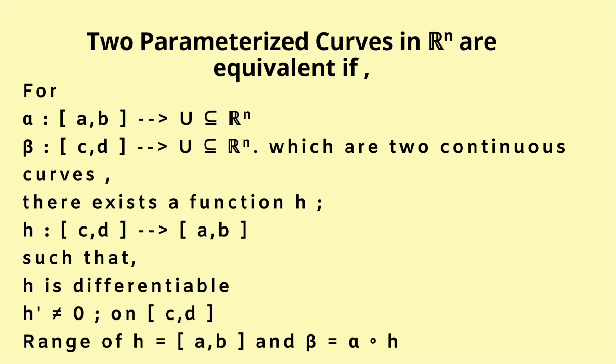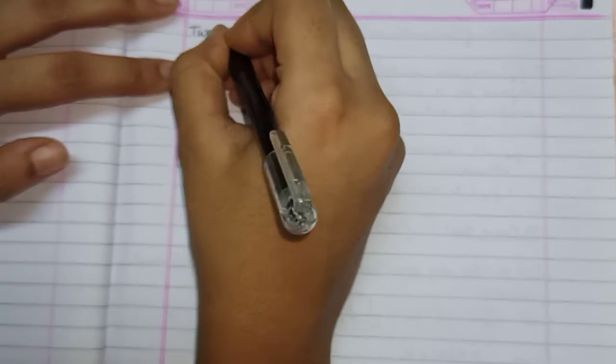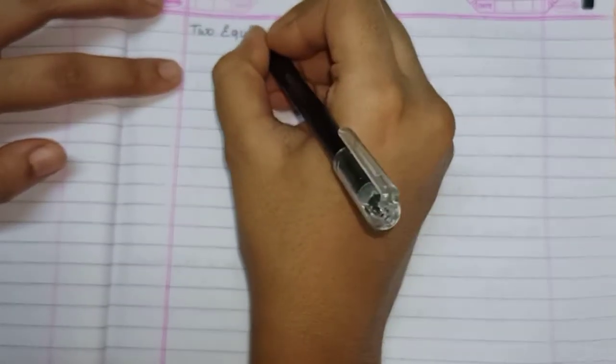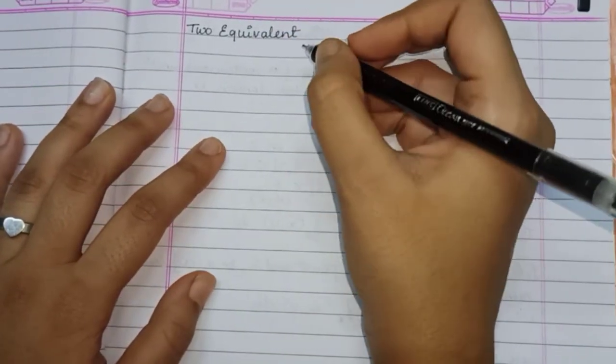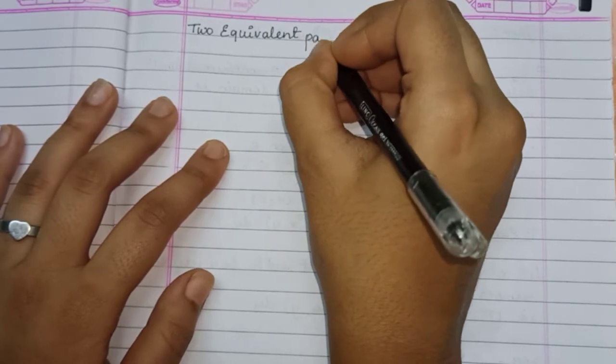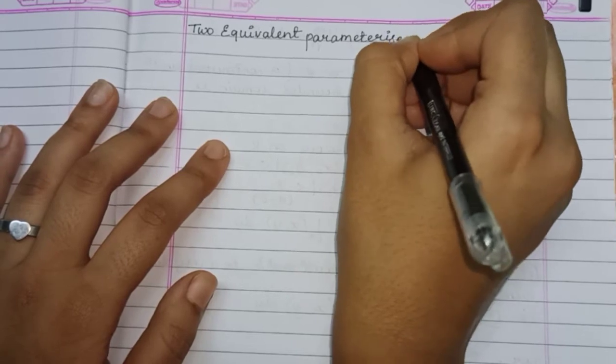In the previous video we have seen that alpha is a function from AB to U and beta is a function from CD to U, and the three conditions are: h is differentiable, h dash is non-zero on CD, range of h is equal to AB, and beta is equal to alpha composite h. So what is given in the question is that two equivalent parameterized curves have the same image set. This is the given part of the question, and we have to prove that the converse is not true.